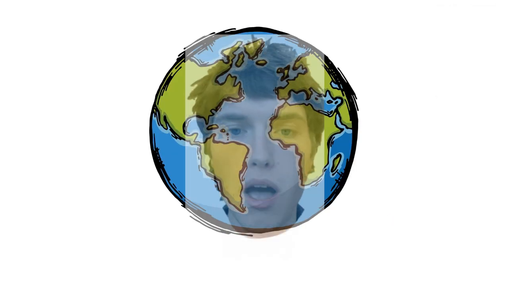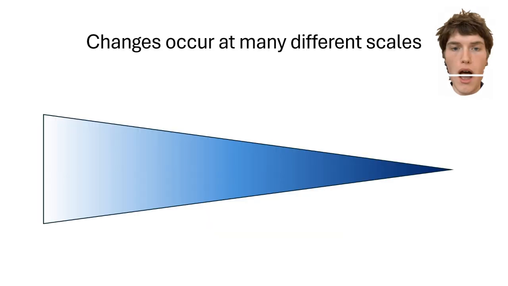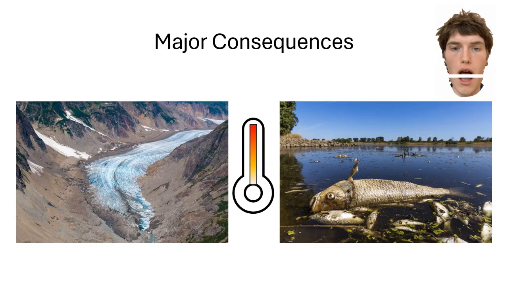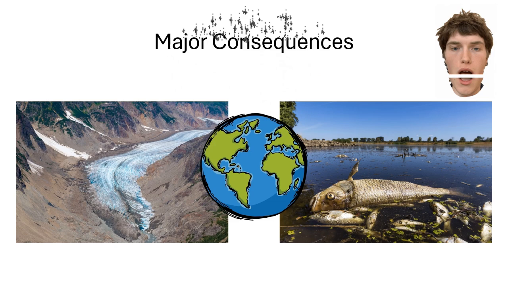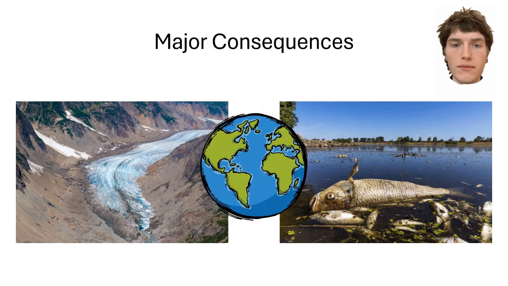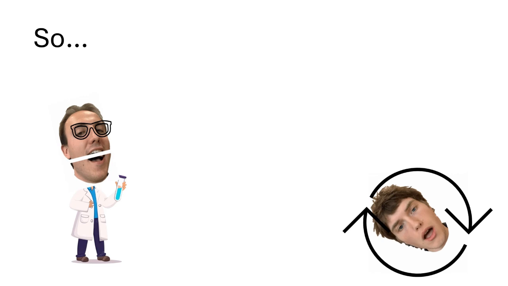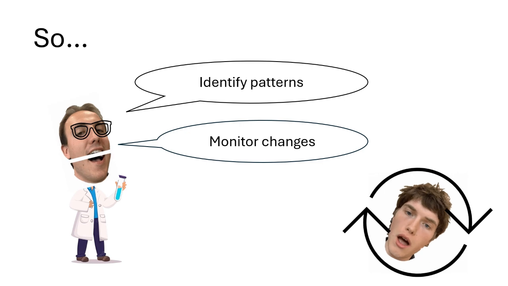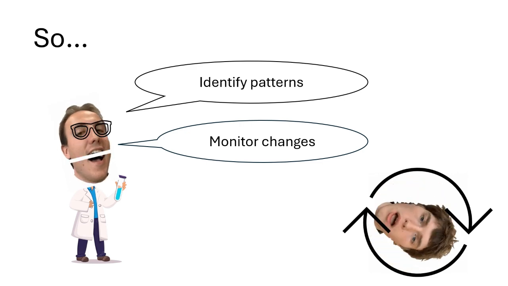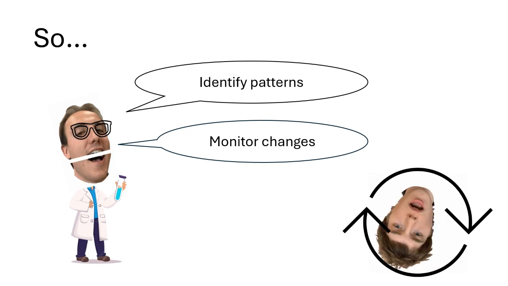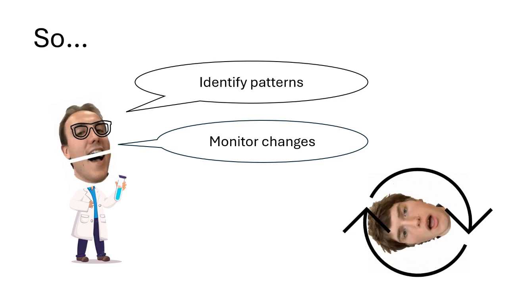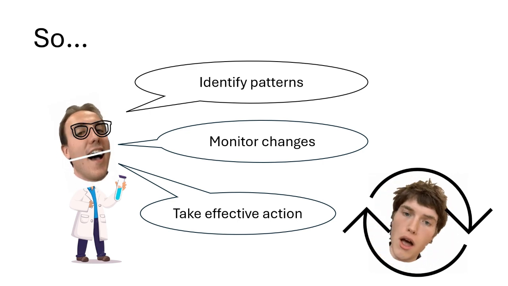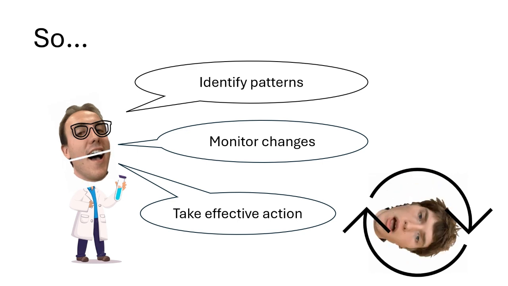There are many more examples of feedback loops altered by climate change, but the point we are getting at is, changes in feedback loops occur at different scales, and feedback loops have major consequences for local and global ecosystems, especially in the light of climate change. And although feedback loops are very complex, identifying general patterns and monitoring changes can provide insight on how local, regional, or global systems respond to climatic disturbance. A better understanding of feedback loops can therefore help take action against climate change and guide conservation efforts to be more effective at mitigating negative effects.